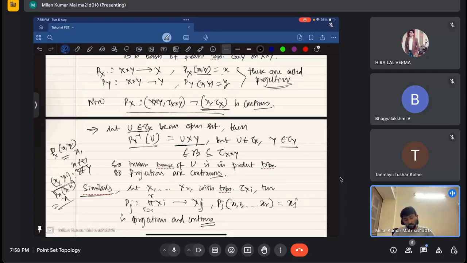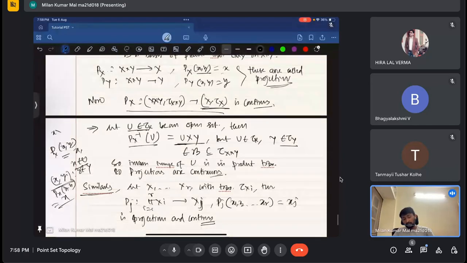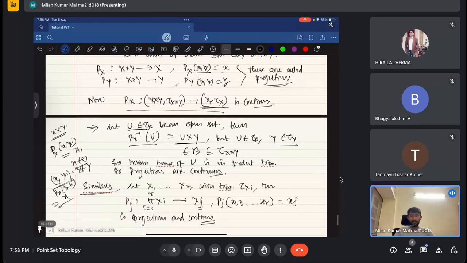For every x, this particular subset is the pre-image of x, because every element of this set is going to x, and this is the only element of X cross Y which is going to x. Right? Clear?